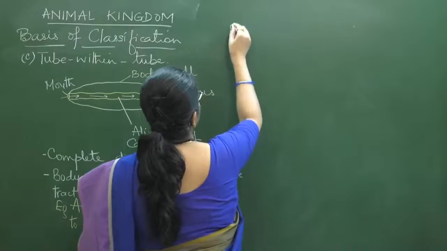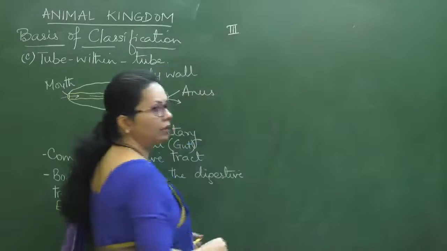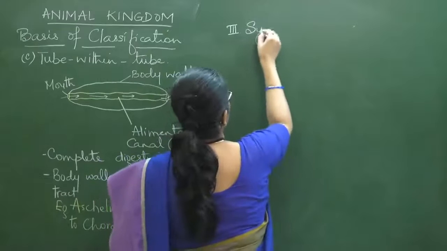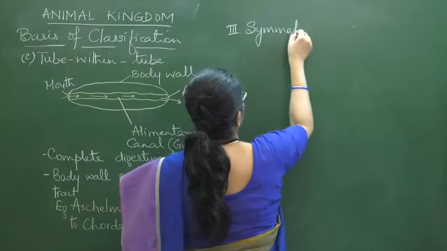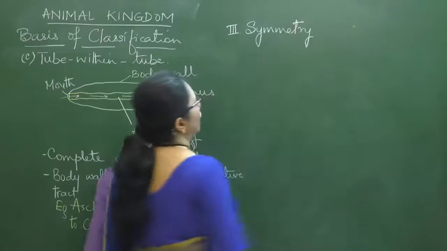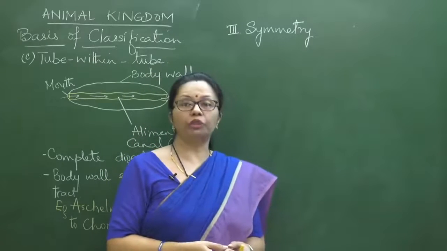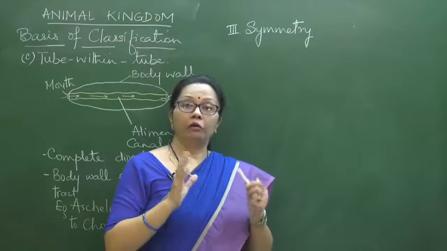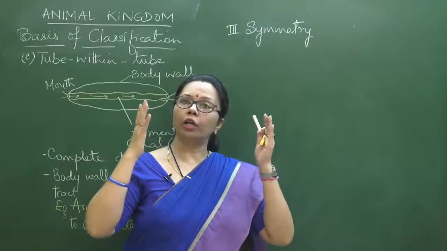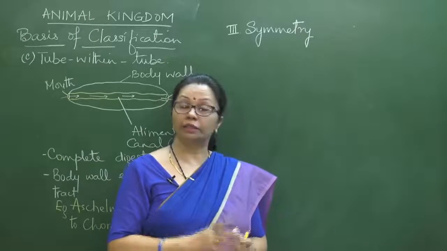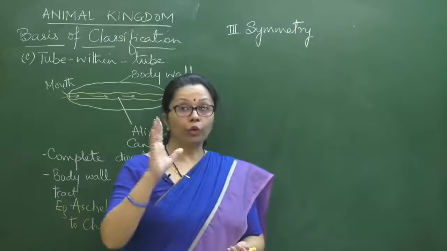The next basis of classification that we are going to take up is symmetry. Now, first of all, what is symmetry? You have to remember that it is only on the basis of the external characteristics of the organism. We are not going to the internal.